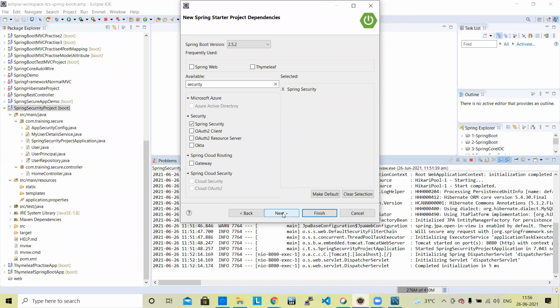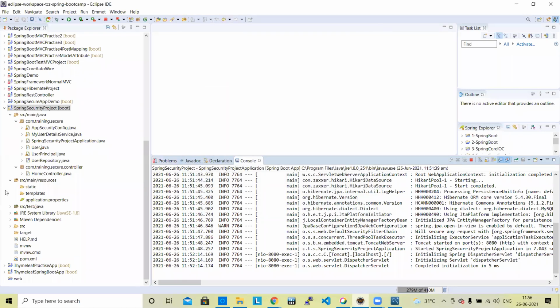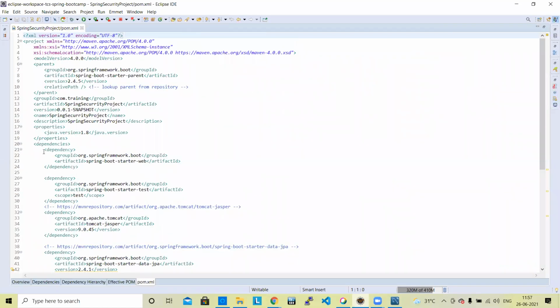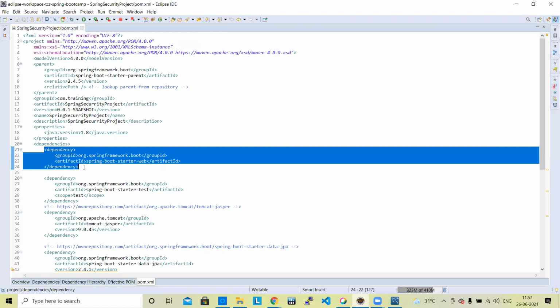Hello, sir. Yes. Sir, how can I add it in the pom.xml file? Do I have to paste the Spring context file or something else? Can you repeat your question? Sir, I just want to know how I can add the Spring Security dependency in the pom.xml file. It is very simple. Whenever you create a Spring Boot project, it automatically creates the pom.xml file, and anything you can add directly in the dependency section of the pom.xml file.